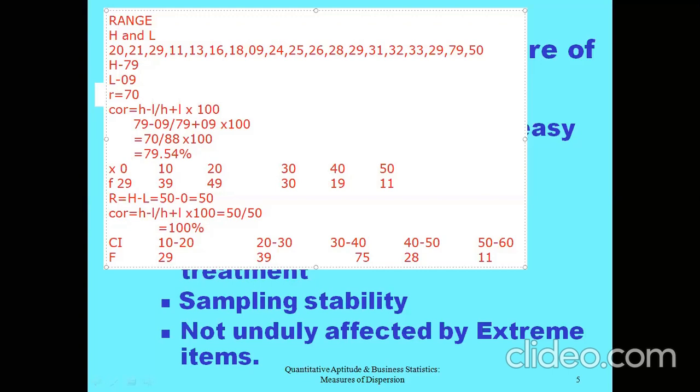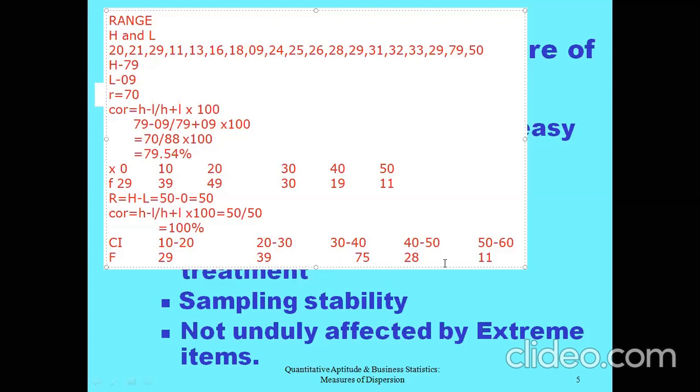Did you get my point? Whenever the upper limit is not included in the respective class, in that circumstance the class interval is said to be an exclusive class interval. Whenever the upper limit and the lower limit both are included in the same class, then it is considered an inclusive class interval.